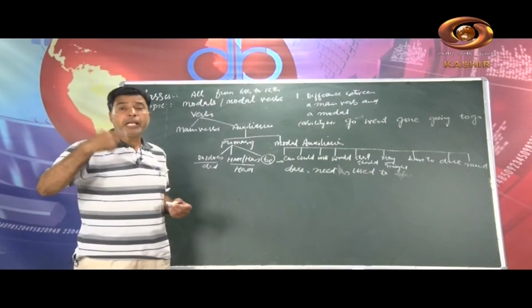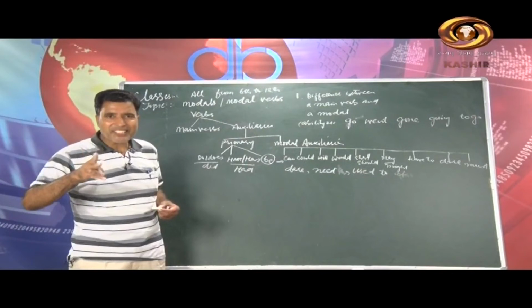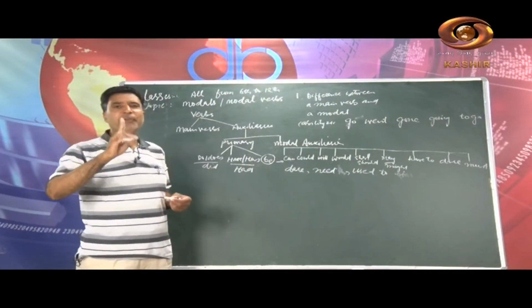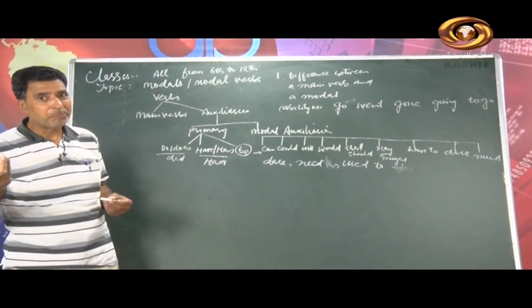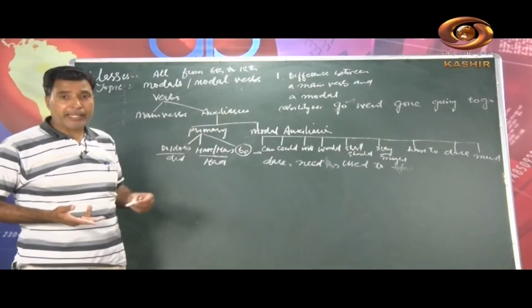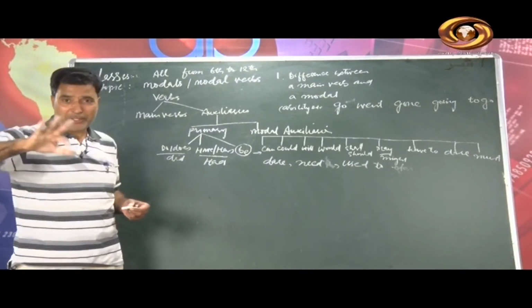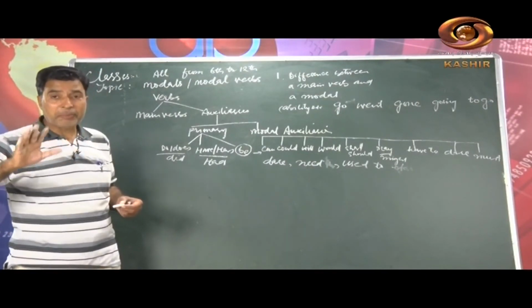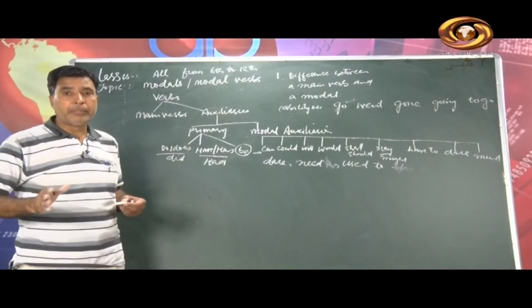I play, he plays. I write, he writes. But when we use a modal, we don't have the s form. We cannot say I cans, we say I can. We cannot write he cans. So modal verbs do not have the s forms.